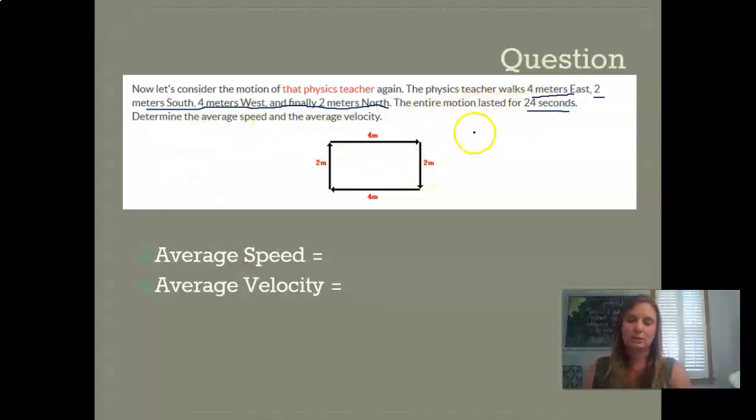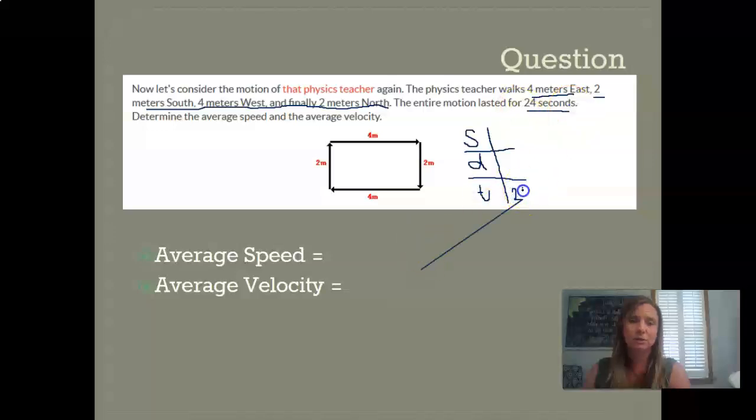So once again, we would make our little T-chart here. And I promise you, just join me on this journey of T-charts. They become really useful as we move through this year. So speed equals distance divided by time. And now we're just going to plug in our information here. So time was easy. It's right here, 24 seconds.